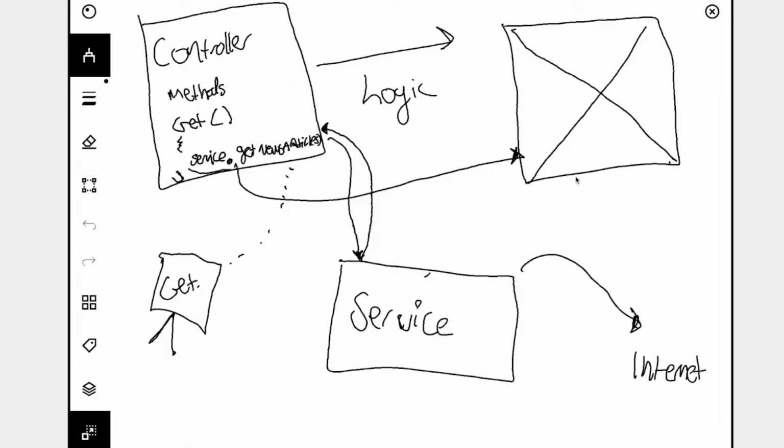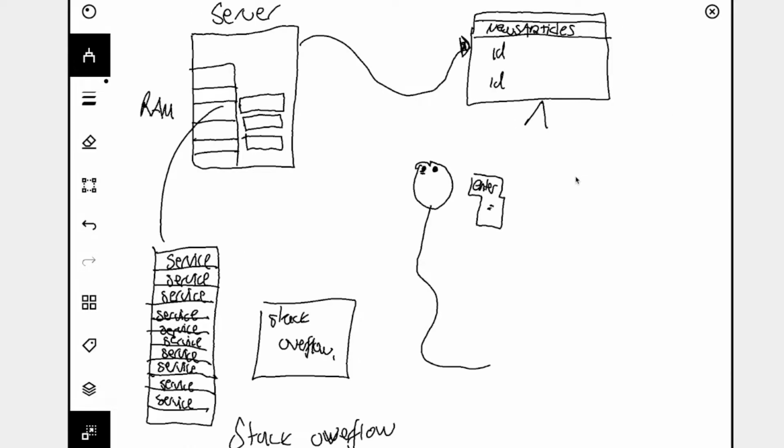So why not do it like this? Well, you probably get it, because if we are creating multiple services all the time, then the server, we don't care if it's hosted in the United States or if it's a localhost machine. Wherever this is hosted, could be in Amazonas, I don't know, it will still run out of memory because we are spinning up the service all the time. That's why this is a bad practice.